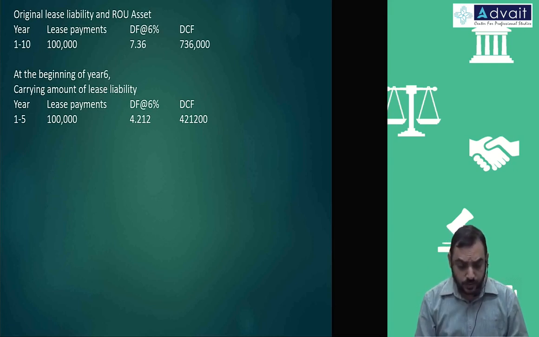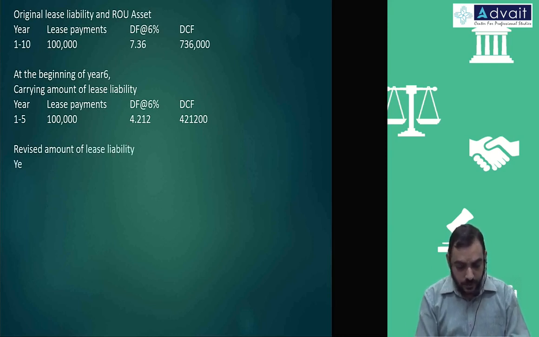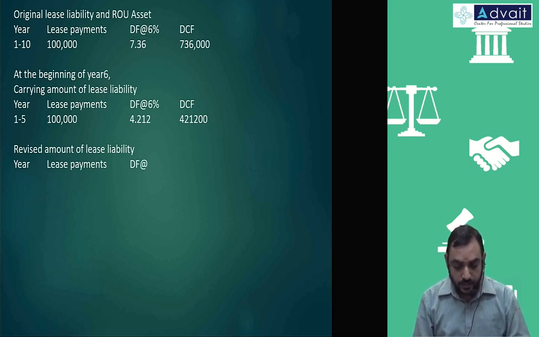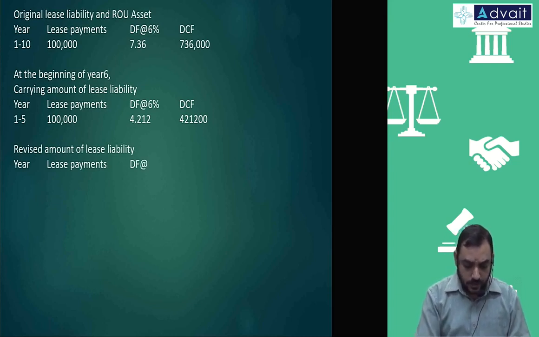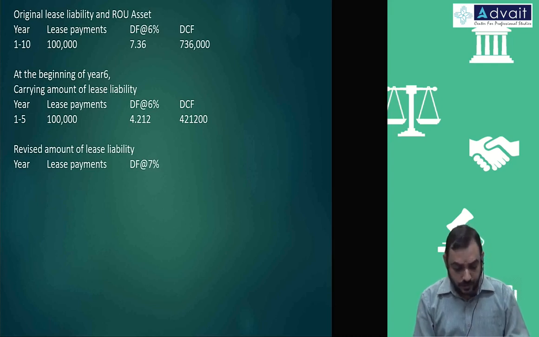So we are going to do the revised amount of lease liability. Same year, lease payments. Discounting factor will be, if it is changed, we'll take a new rate. Has it changed? 7%. And discounted cash flow, year 1 to 5, 95,000 at 7%.